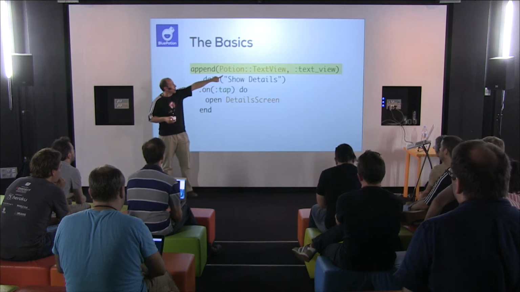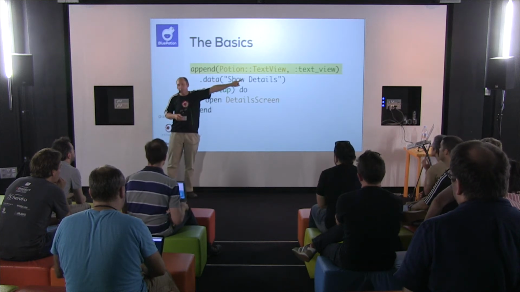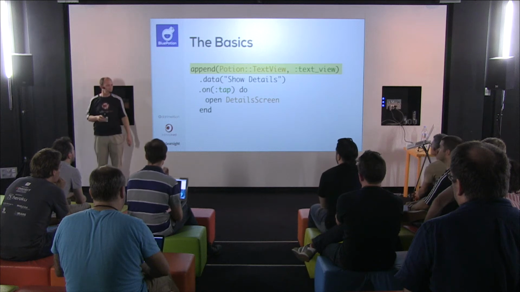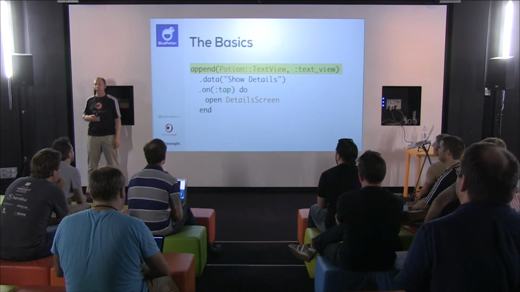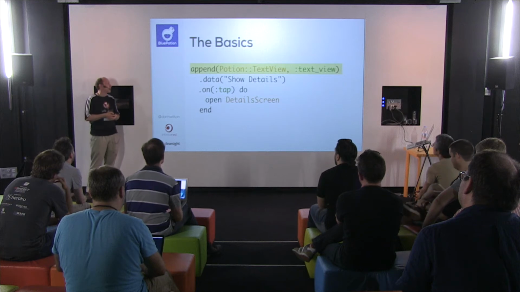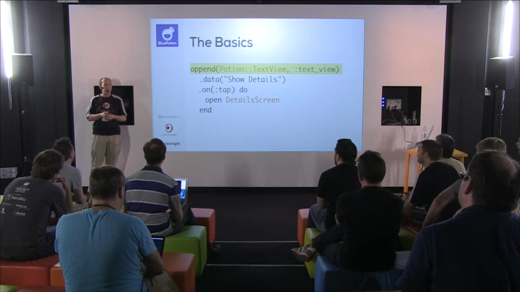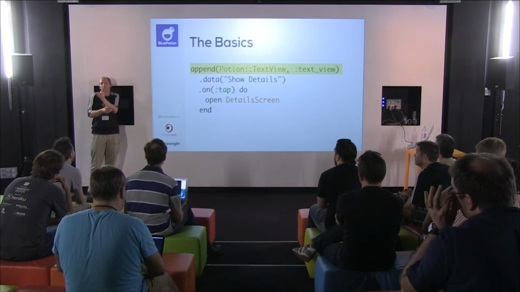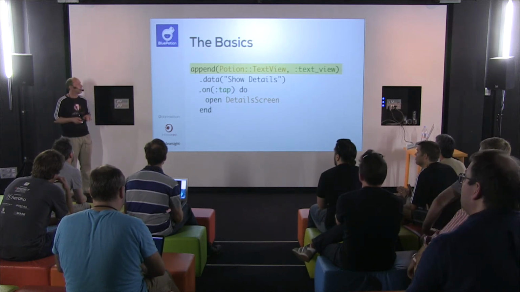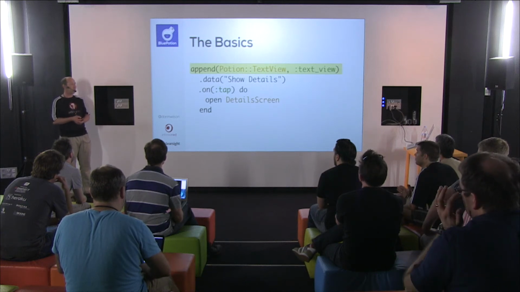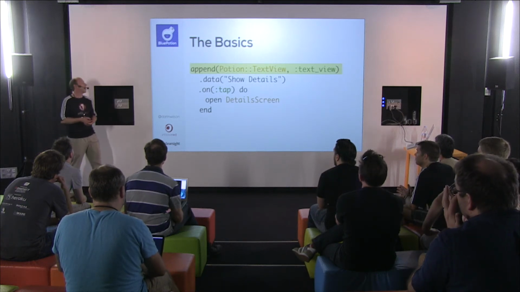Now the reason it says potion : text view is because Java is a namespace language. And oh my God, do they love their namespaces. Because they can put things into packages, it's great to separate things out. But Java has an import statement which makes it really easy to scoop in everything in a certain package without having to specify the full path. So Java developers tend to go crazy with the namespaces. But in Ruby land, we don't have that. So we always have to use the full path.